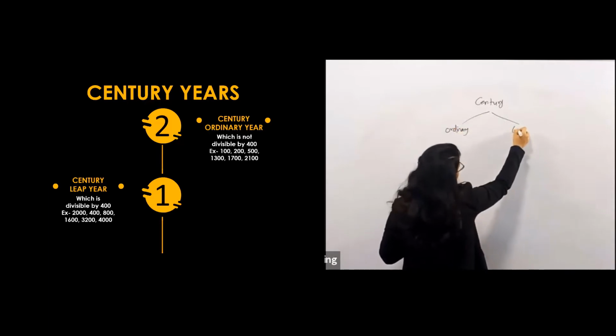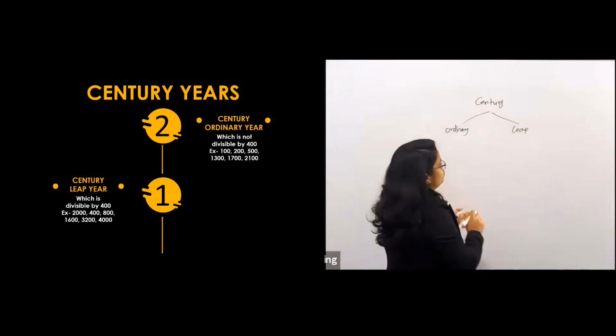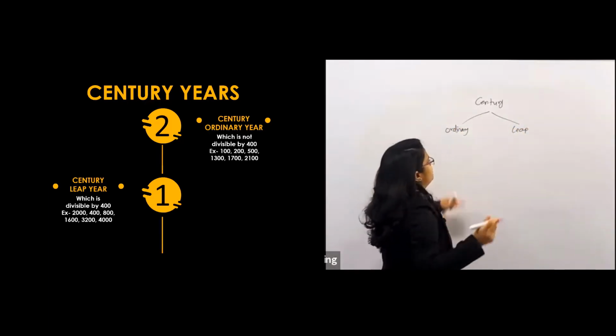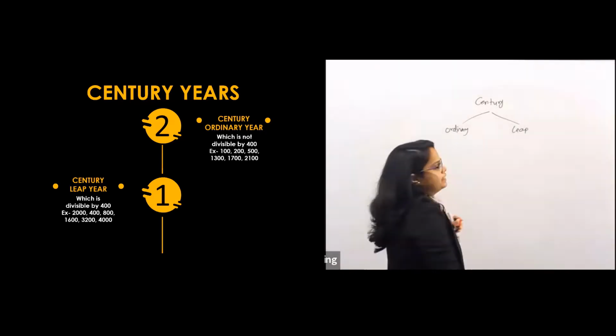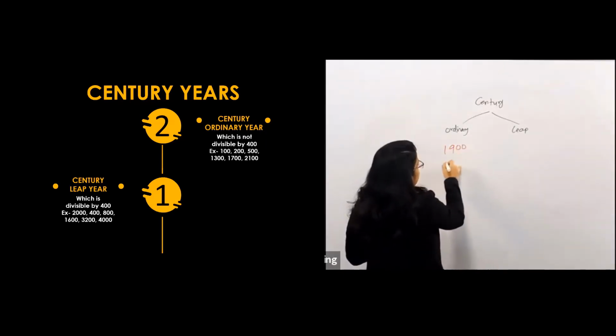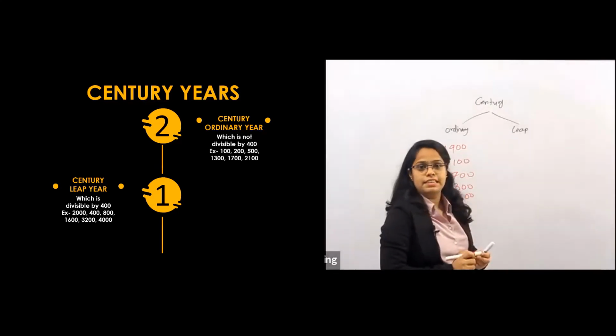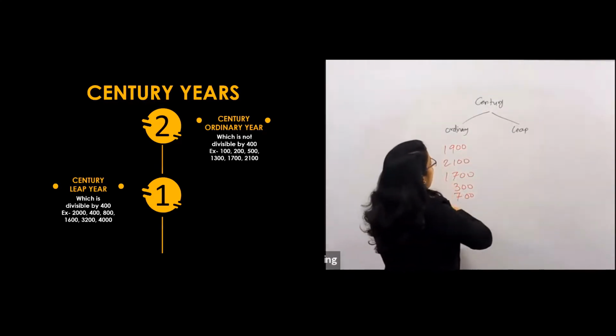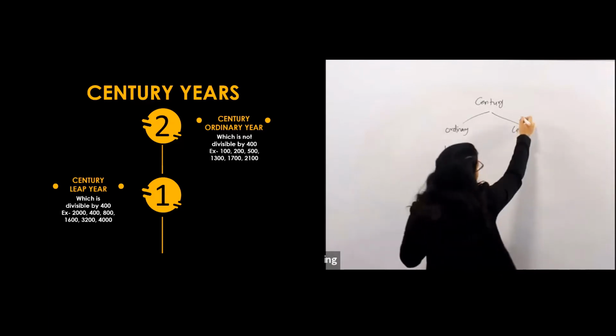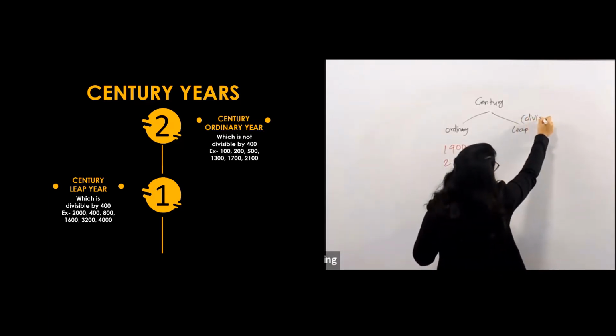So there are century ordinary years and century leap years. A century ordinary year is a year with double zero at the end, like 1900, 2100, 1700, 300, 700, 500. All of these are ordinary years because they are not divisible by 400. Leap means divisible by 400.